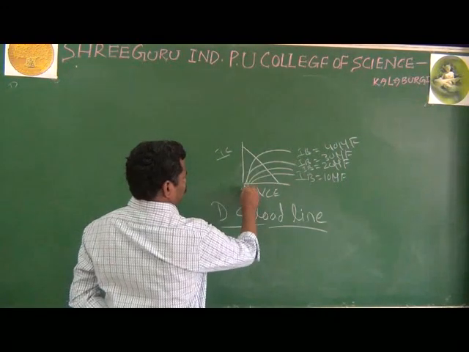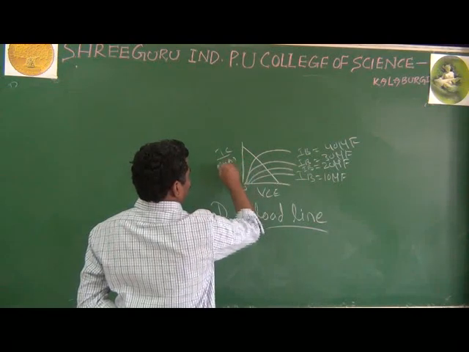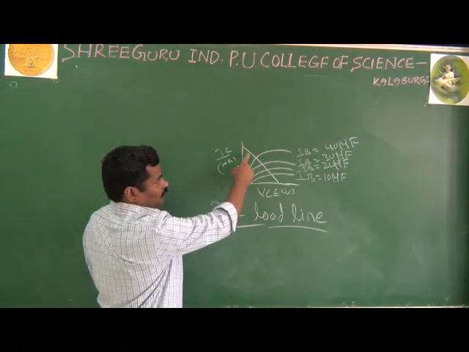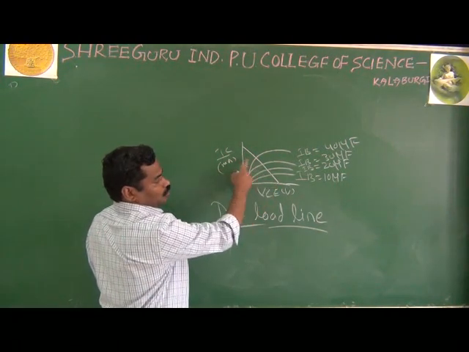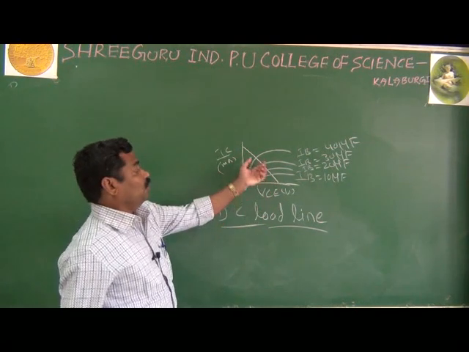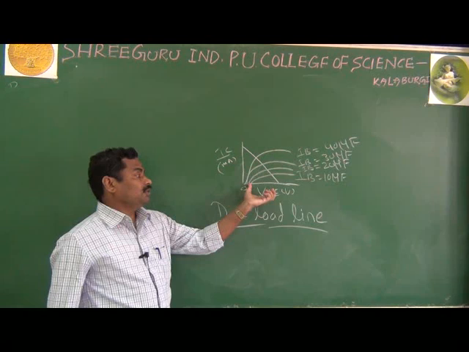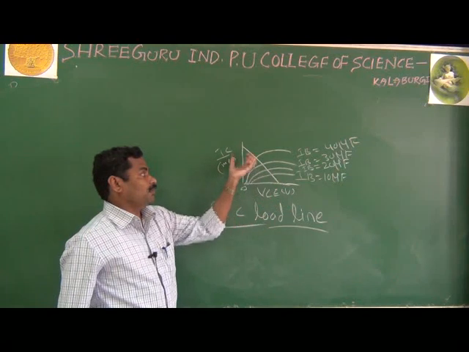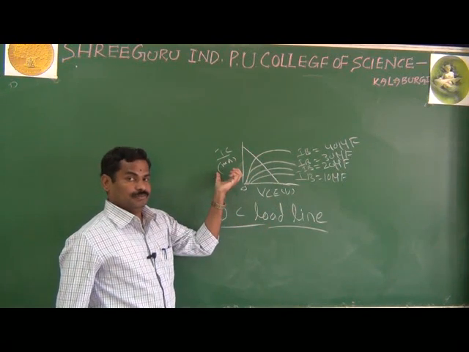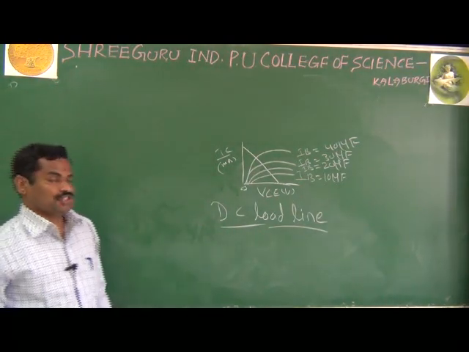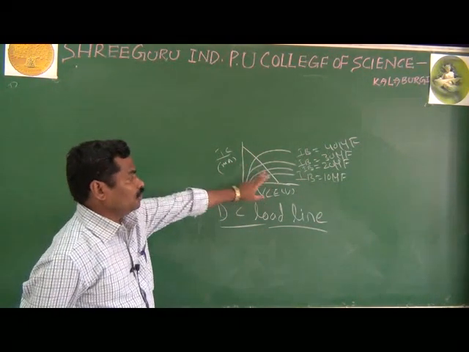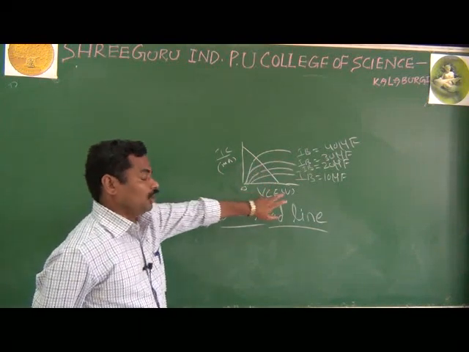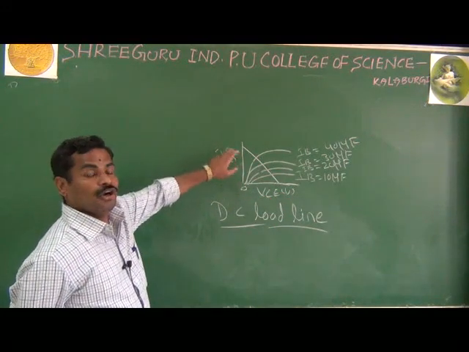As we know, this axis is the current in milliamperes, and this is the voltage in volts. What I said about the DC load line is that it is a line drawn on the output characteristics. Why are you drawing the DC load line? It gives you the different output voltages corresponding to the different output currents.